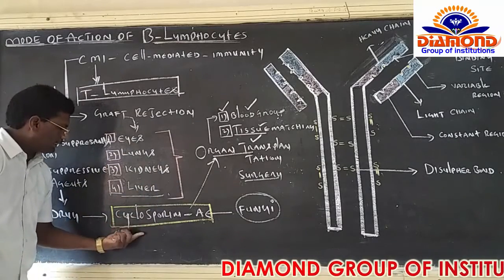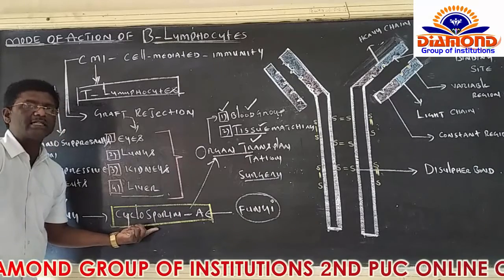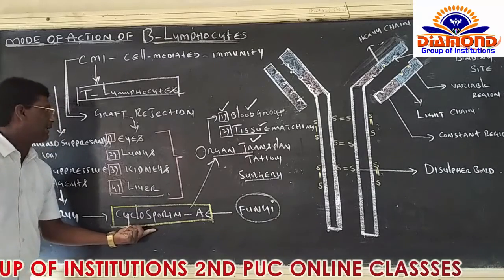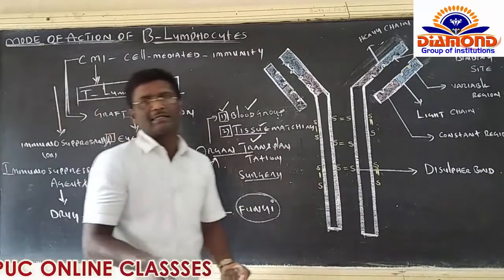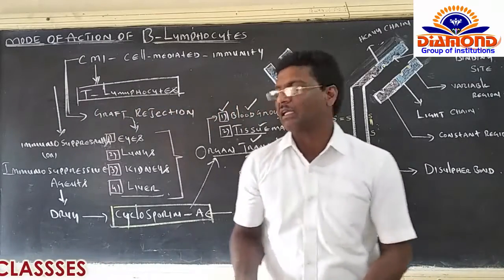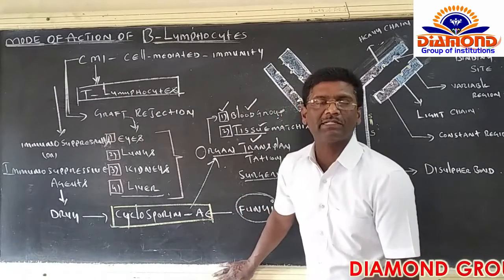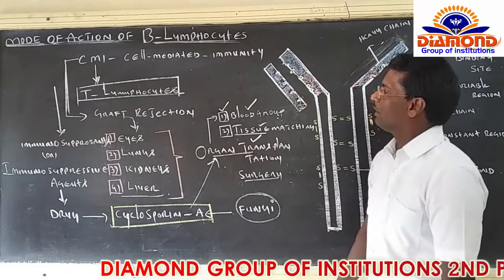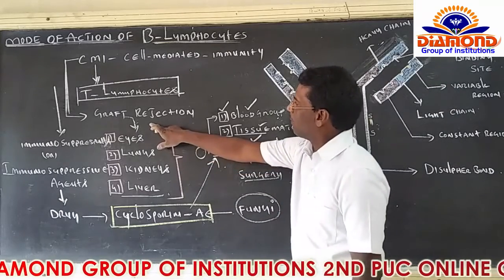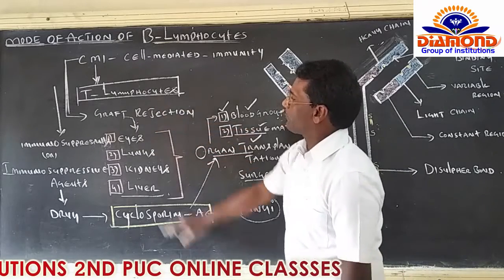When we inject this cyclosporin A, right after this injection is received by the receiver, the T lymphocytes become neutralized until the end of the operation. At that time, the graft we can easily fix inside or establish inside the receiver's body. Right. That is called graft rejection by CMI, which is maintained by T lymphocytes.